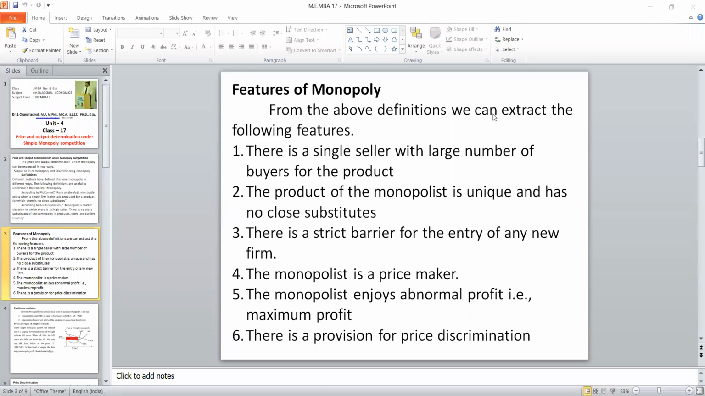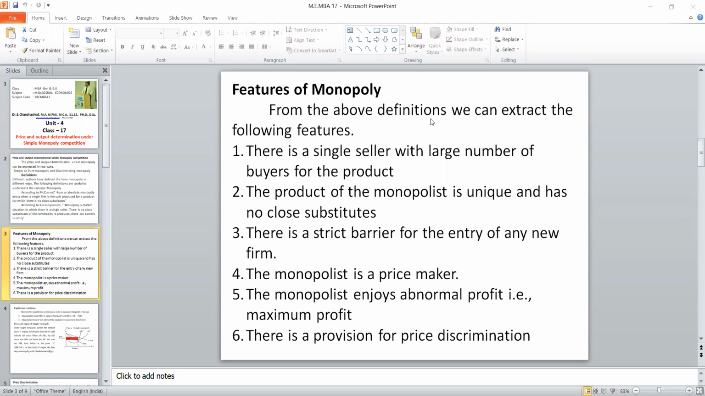There is a single seller with a large number of buyers of the product. If you take perfect competition, there are a large number of buyers and sellers. Here, only a single seller with a large number of buyers. And the second unique feature is that it has no close substitutes. The products may be homogeneous or heterogeneous, but there are no close substitutes.